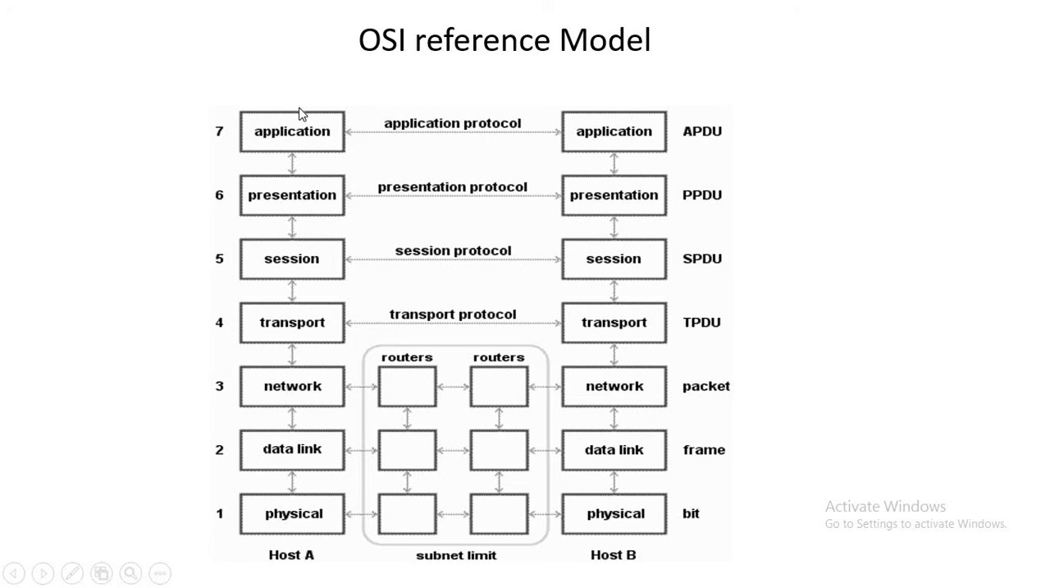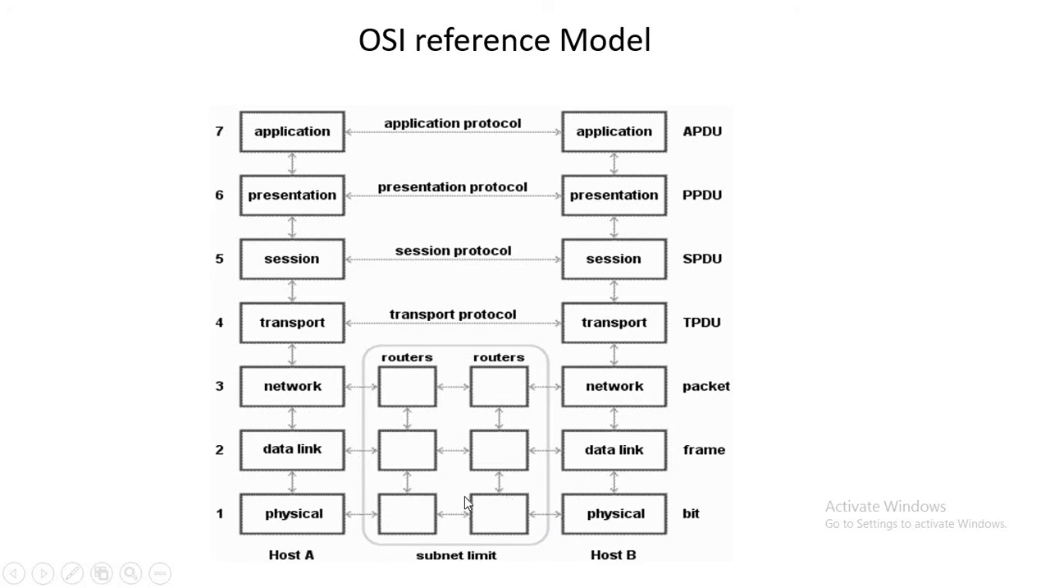Suppose the sender is connected here and the receiver is connected on the second side. Imagine there is one sender and one receiver. So how will intercommunication take place? The sender will send the data to the application layer, which will forward it to the presentation, then session, transport, network, data link, and physical layer. Now there is a point-to-point link between these two physical layers.